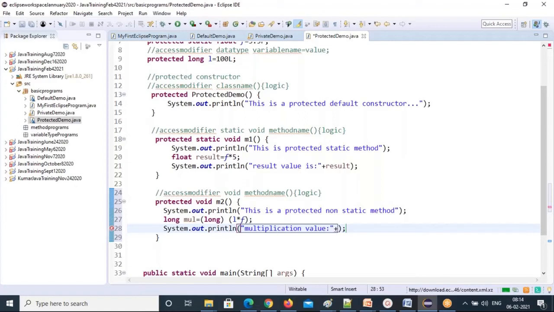So remember this point again. Static variables and static methods you can use in static methods and non-static methods also. Why? It is common to all. That's why the static keyword is there. It's common.